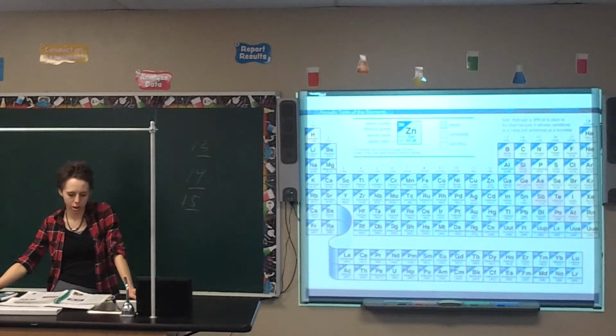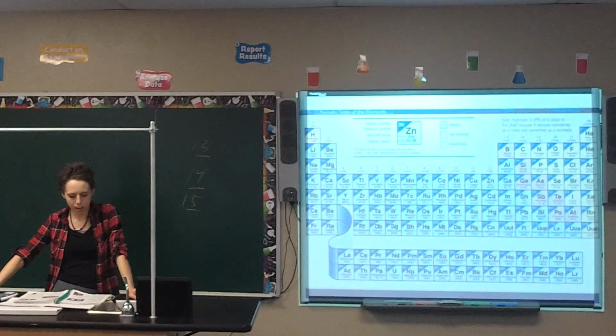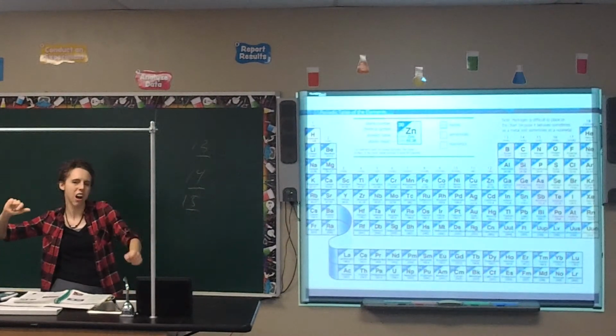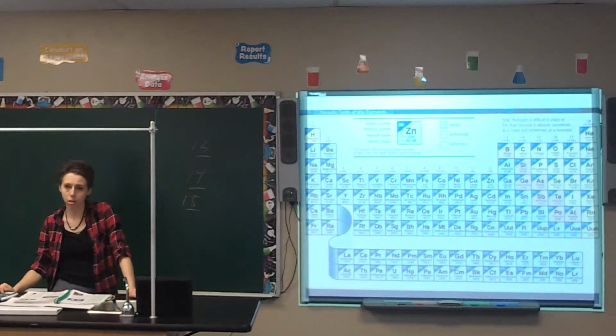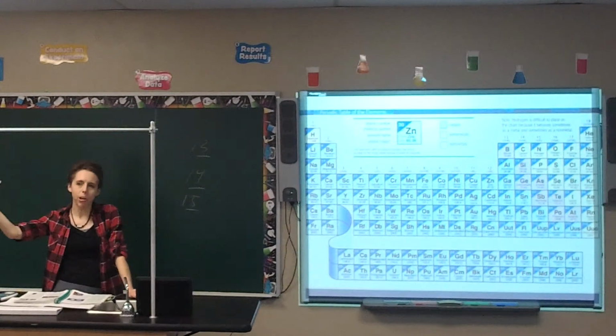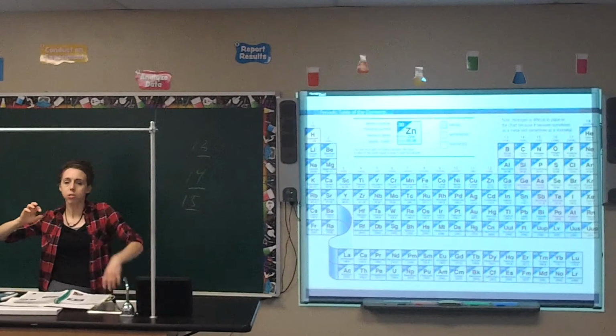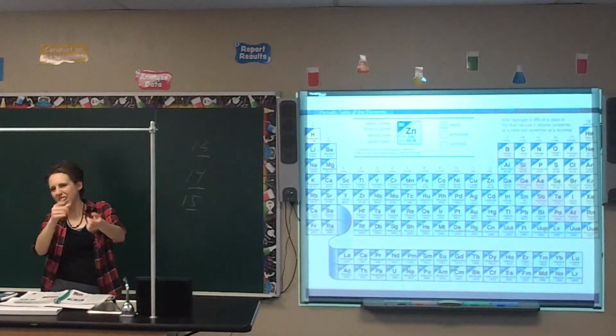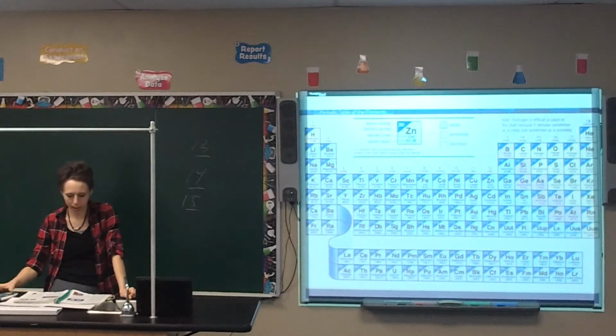Semi-metals or metalloids is another name for them. These are all solids that have properties intermediate between metals and non-metals. So they're semi like a metal, but kind of not. So that's the idea. A semi-metal, it's like a metal, but not really. It doesn't have all the properties that a metal needs. So there's metals, non-metals, and then semi-metals are in between, where they kind of act like a metal and kind of don't.